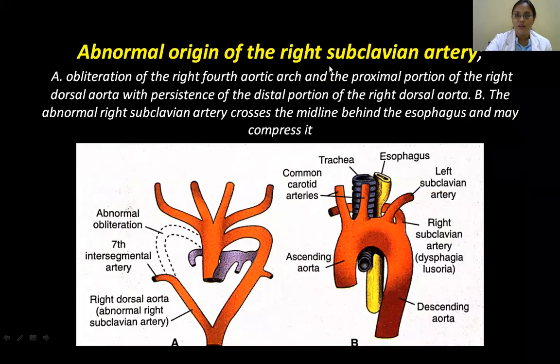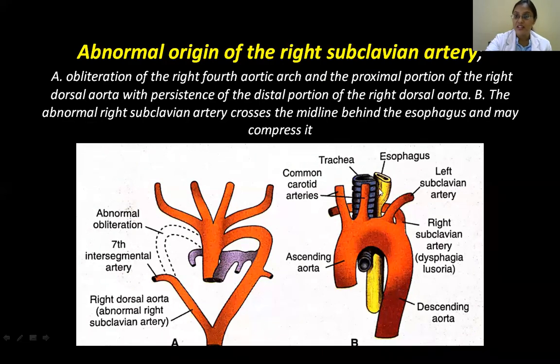And you can see abnormal origin of the subclavian arteries. So actually the right should come from here. Supposing it's not coming, it's started from this side, and it again has to go towards its destination. So what can happen then? There's a chance that, obviously in the center, what are you having? You've got your trachea and esophagus.